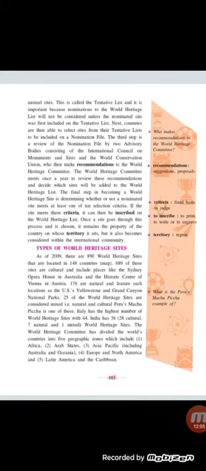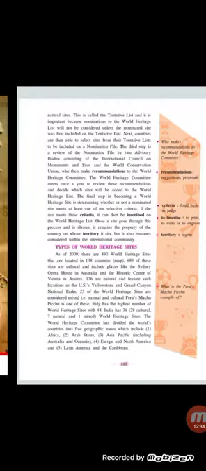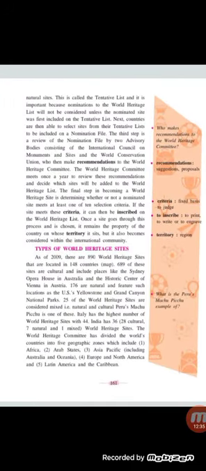Okay, once a site goes through this process and is chosen, it remains the property of the country on whose territory it sits, but it also becomes considered part of the international community. See, apart from the country, it comes under the custody of this community also. Okay, types of World Heritage Sites. अब उसके types क्या हैं? So it comes in the international committee also. We will look at these types now.